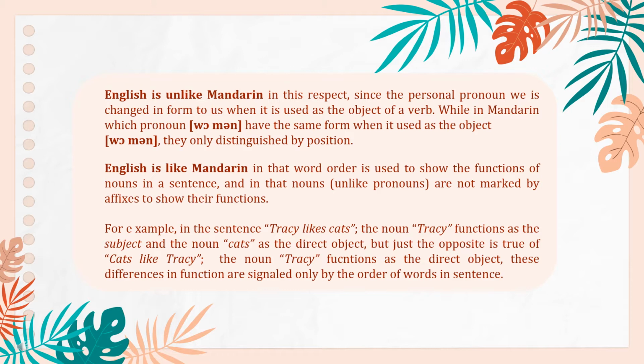But just the opposite is true of cats like Tracy, where the noun Tracy functions as the direct object. These differences in function are signaled only by the order of words in the sentence.